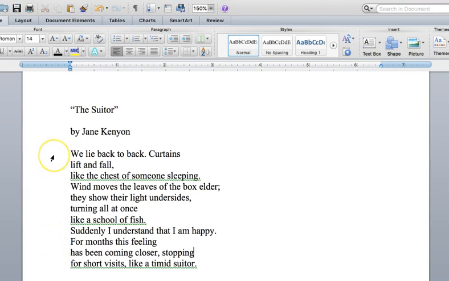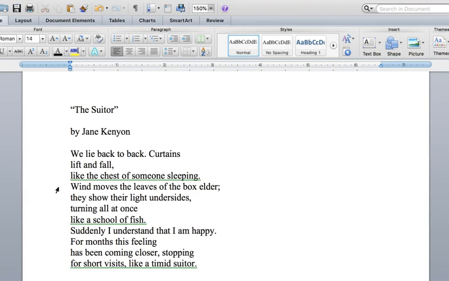So here we have another couple in a very different situation than the couple in Momaday's simile. This couple has complete trust in each other and does have a connection. And we have three similes in the poem that help to build our understanding of this relationship. The first, we have the setting where the couple is lying back to back, and the speaker is watching the curtains lift and fall like the chest of someone sleeping, a very relaxed, comfortable, trusting image.